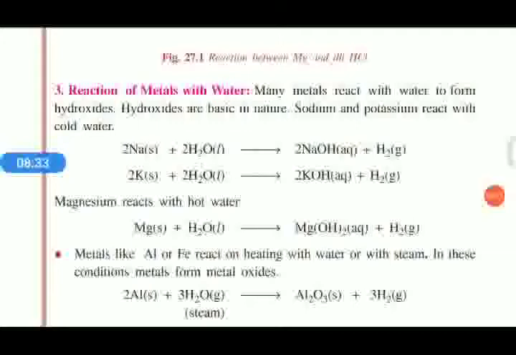Sodium, potassium, etc. react with cold water. Na plus H2O gives NaOH plus H2. When sodium reacts with water, it produces sodium hydroxide plus hydrogen gas. We just discussed this in our previous section.